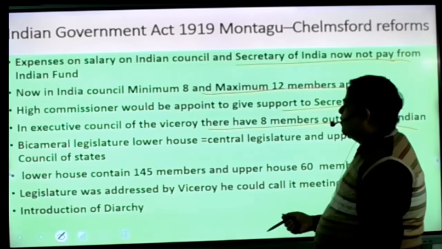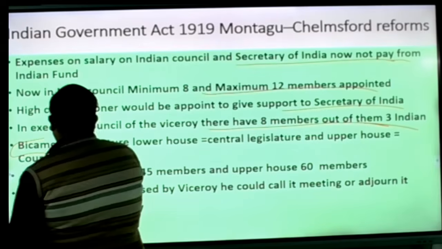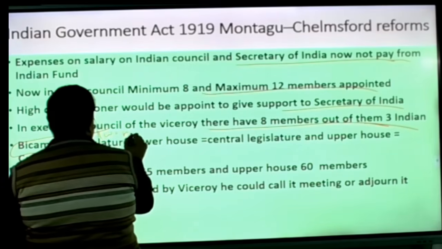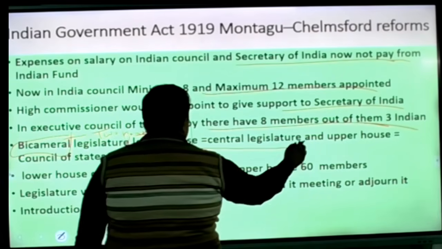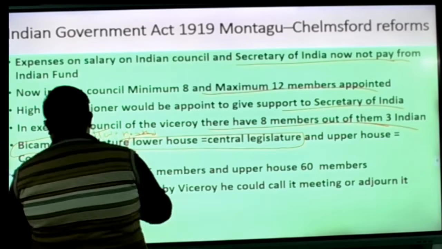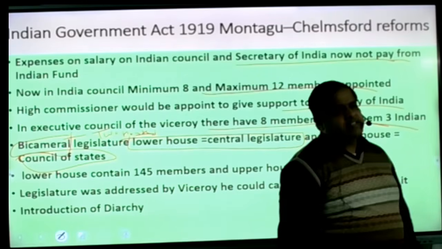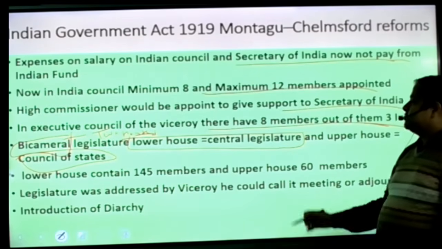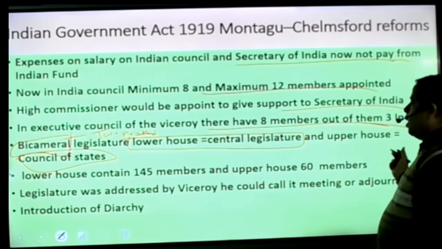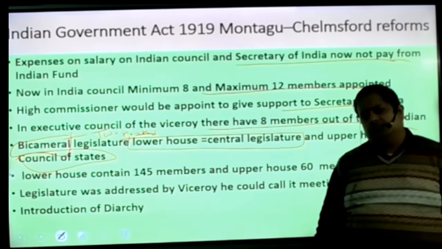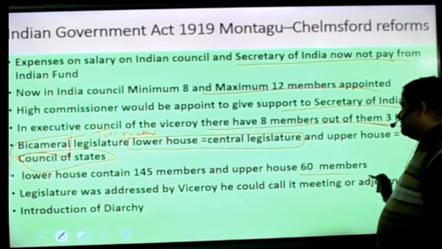A bicameral legislature was introduced for the first time, meaning two houses. The lower house was known as the Central Legislative Assembly and the upper house as the Council of State, the same as Lok Sabha and Rajya Sabha at that time. The lower house contained 145 members, the upper house 60 members.